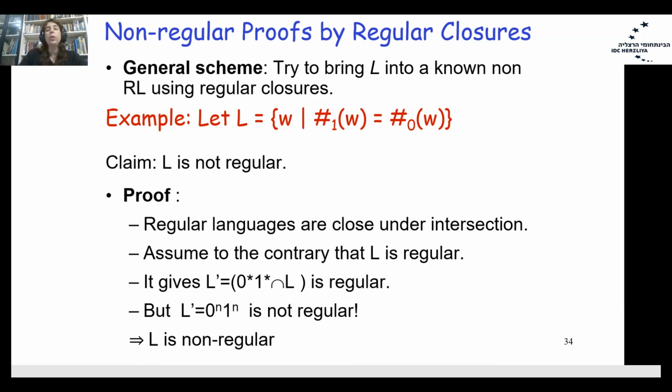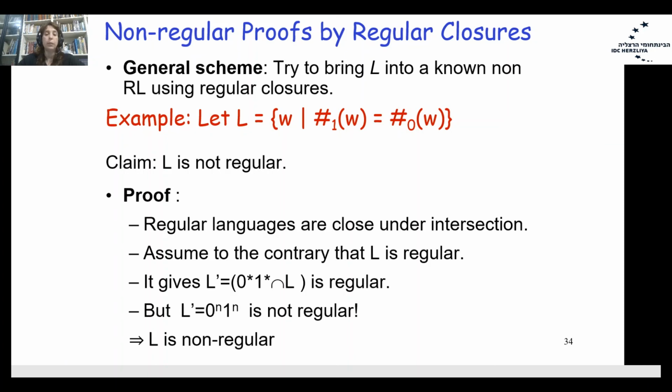I will use it with some additional regular language, and I will use one of the operations under which we showed that regular languages are closed. But as a result, we will have a non-regular language. Therefore, our assumption that the original language L is regular is not correct.